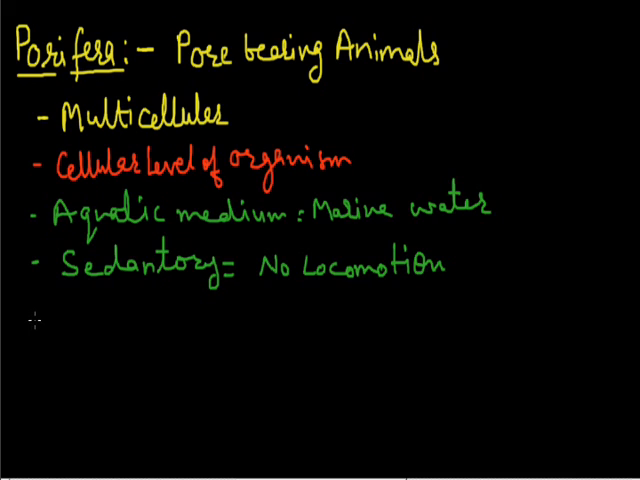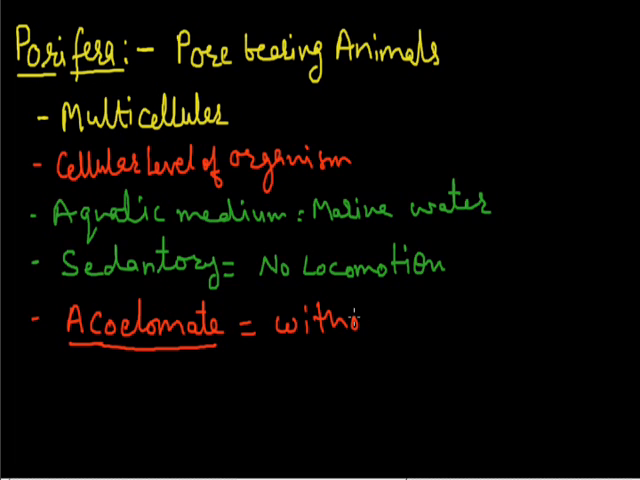Now, these animals are acoelomate. It means there is no true body cavity. As we already discussed, coelom means body cavity, and the animals which have a true body cavity we call coelomates. These animals are acoelomate, meaning without a true body cavity. True body cavity means the body cavity which is lined by mesoderm.